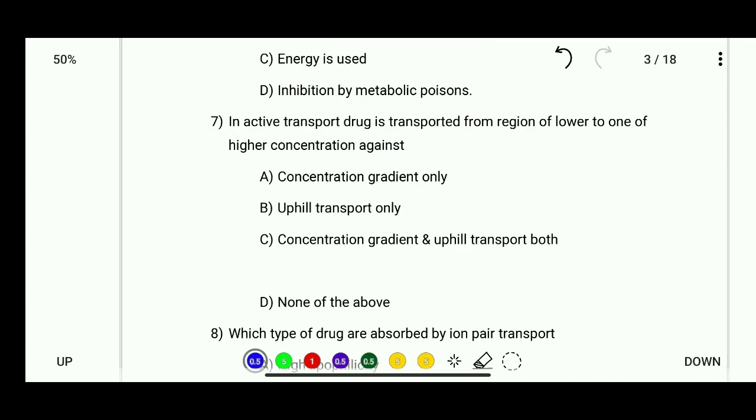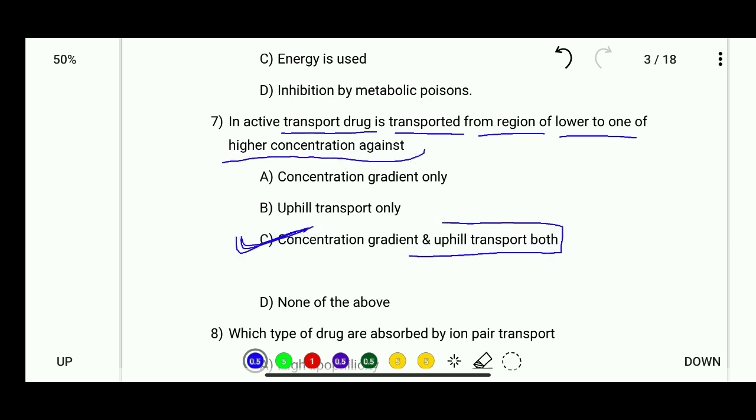Okay. Question number 7, in active transport, drug is transported from region of lower to one of higher concentration against: concentration gradient only, uphill transport only, concentration gradient and uphill transport both, or none of these. So here the correct answer for question number 7, in active transport, drug is transported from region of lower to one of higher concentration against concentration gradient and uphill transport both.